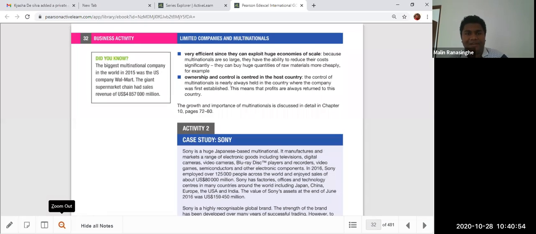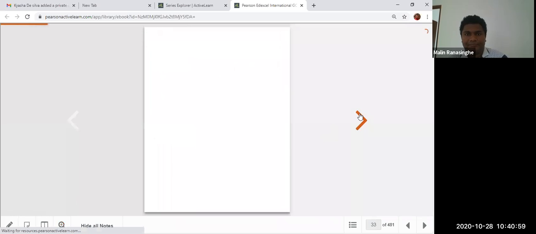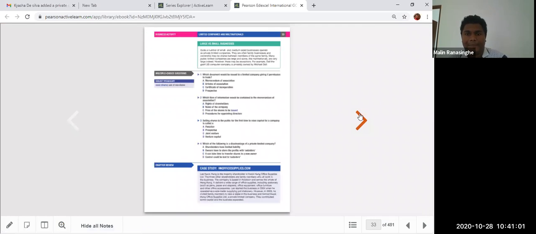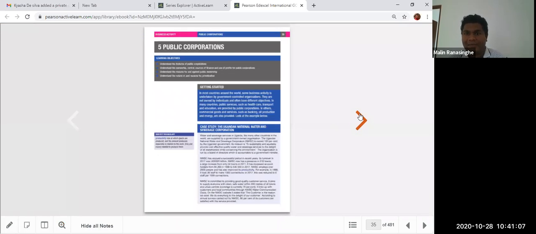So these are the main advantages of the multinational company. And guys, after that, I started the other lesson called public corporations. We talk about this public corporation lesson, so we can actually have a quick revision of that lesson as well today.